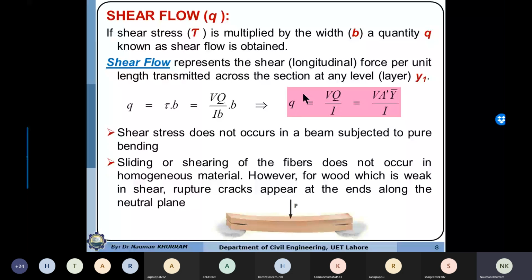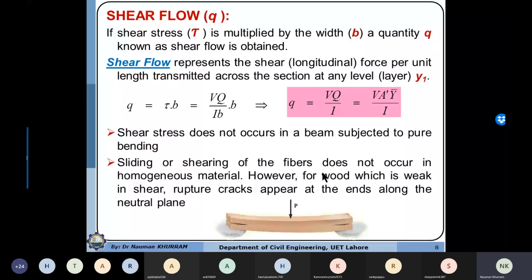Shear stresses do not occur in a beam subjected to pure bending. Pure bending moment means that if the moment is constant along the length, the region which has constant bending moment is subjected to zero shear force or zero shear stress. Sliding or shearing of fiber does not occur in homogeneous material.